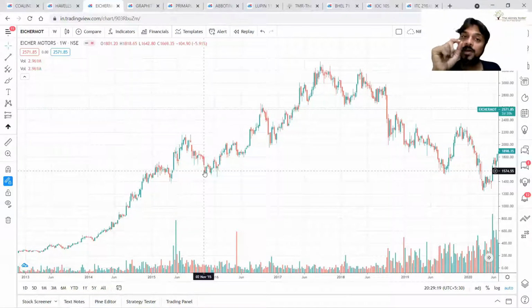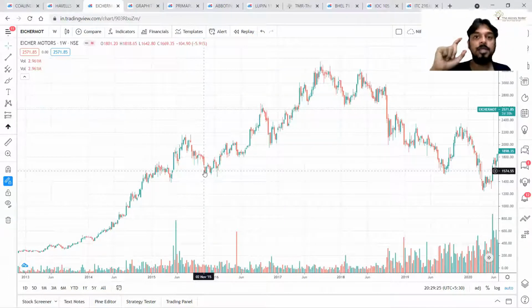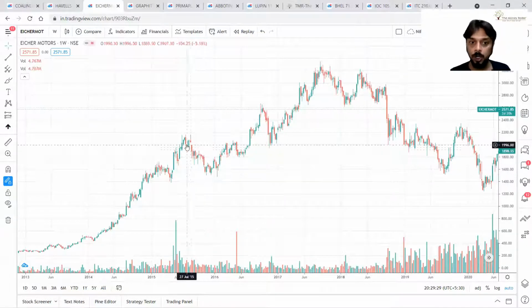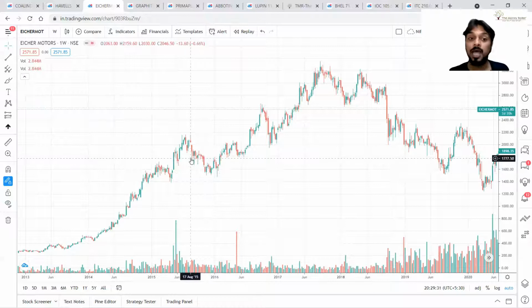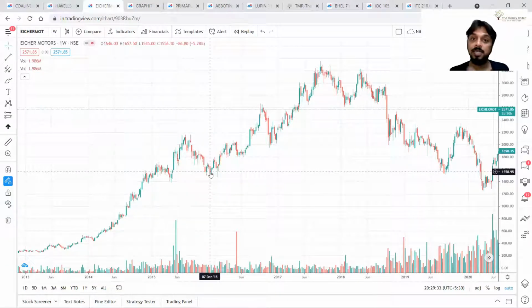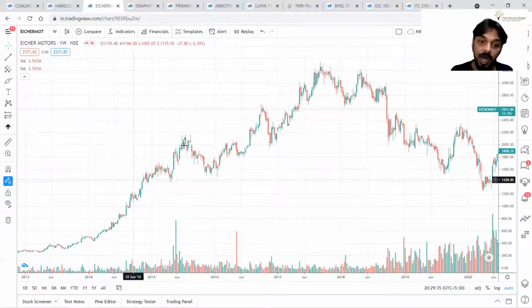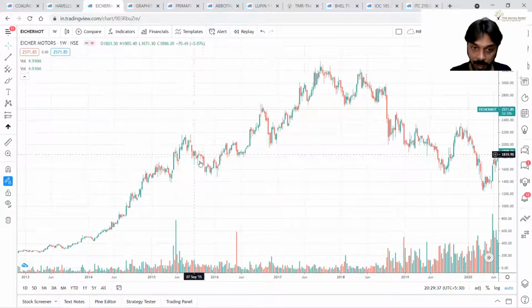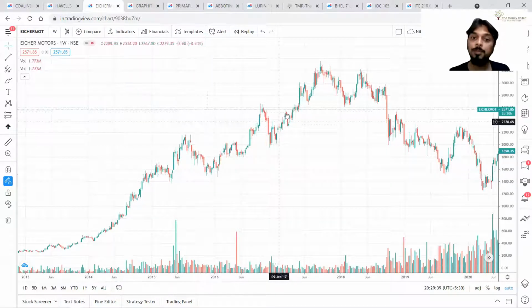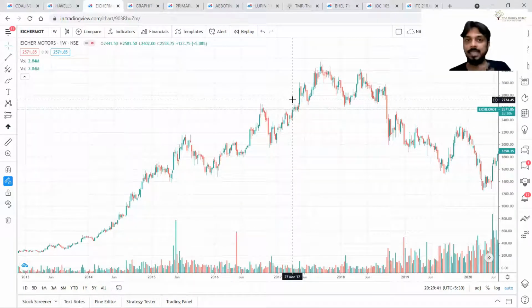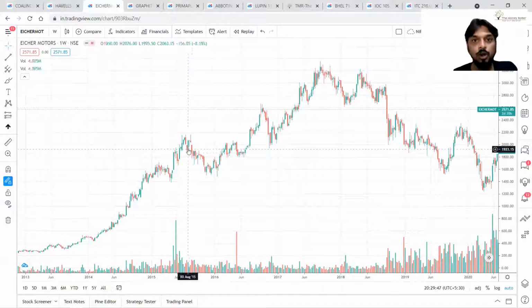This is also a very good signal that uptrend may continue, correct? Uptrend may continue because people are not ready to sell. People are not interested in selling. This is one signal that after price comes down for some time, uptrend may continue. Okay, one of the signals. That's it. As I have told you earlier, find out more evidence. This can be one of the evidence.